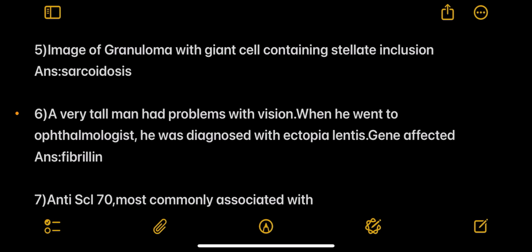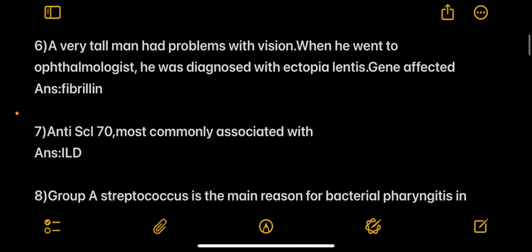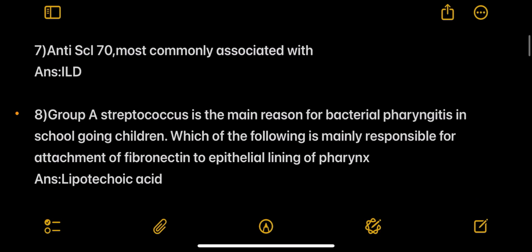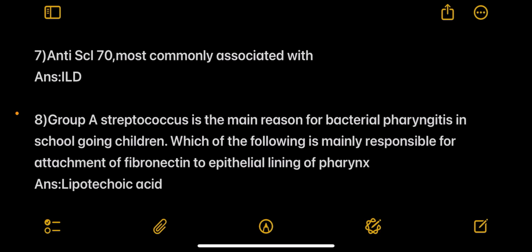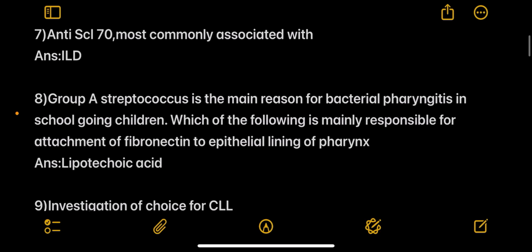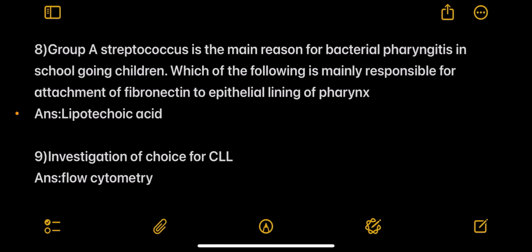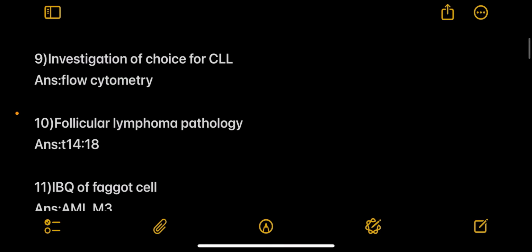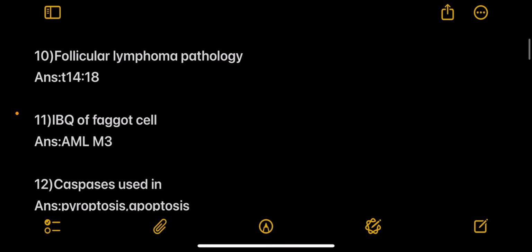Next is an image of a granuloma with giant cell containing stellate inclusion, answer is sarcoidosis. Next, a very tall man had problems with vision. When he went to the ophthalmologist, he was diagnosed with ectopia lentis. Gene affected is fibrillin. Next, anti-Scl-70, most commonly associated with, answer ILD. Next, group A streptococcus is the main reason for bacterial pharyngitis in school-going children. Which of the following is mainly responsible for attachment of fibronectin to epithelial lining of the pharynx? Answer is lipoteichoic acid. Next, investigation of choice for CLL, answer is flow cytometry.